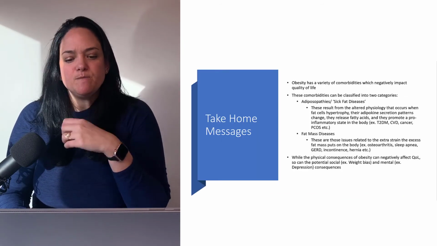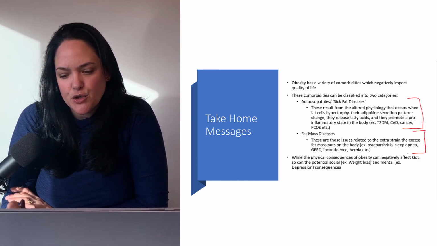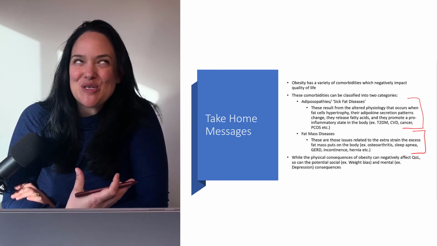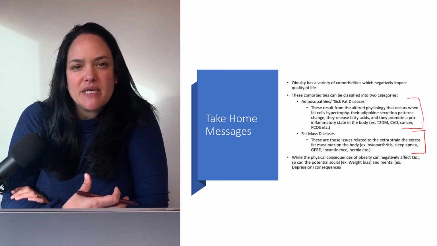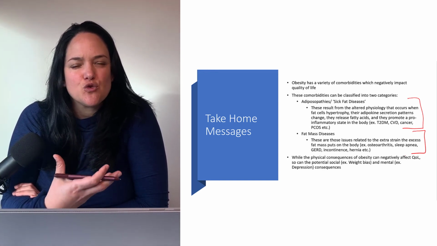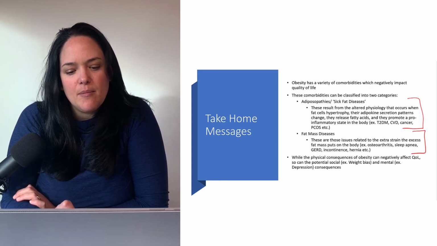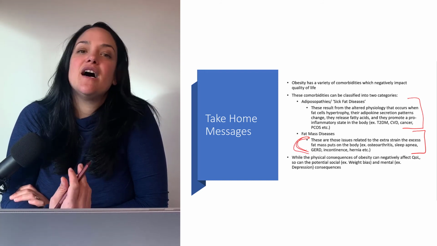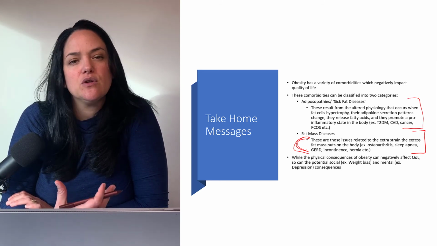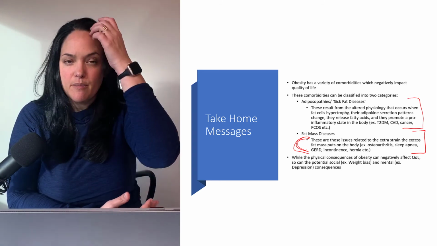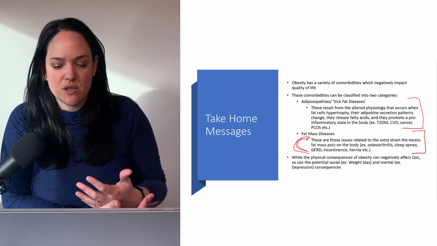Okay. So like I said, obesity comorbidities are typically divided into two groups: the adiposopathies, or sick fat disease, which are diseases associated with obesity more due to the dysregulated adipokine secretion pattern and the pro-inflammatory state that promotes, but also the mechanical stress of carrying that extra weight can promote structural, anatomical changes in the body that can have a number of impacts on our ability to be in our body and to move in our body.